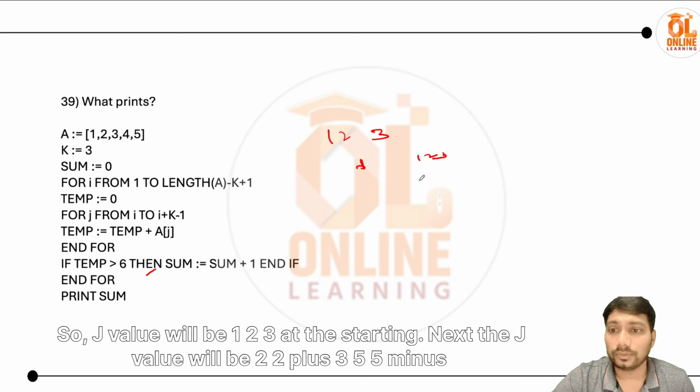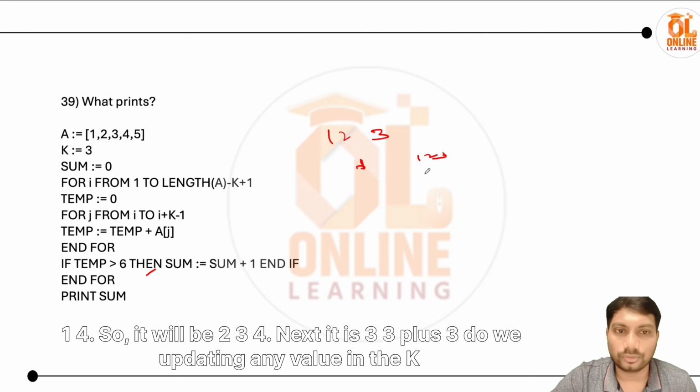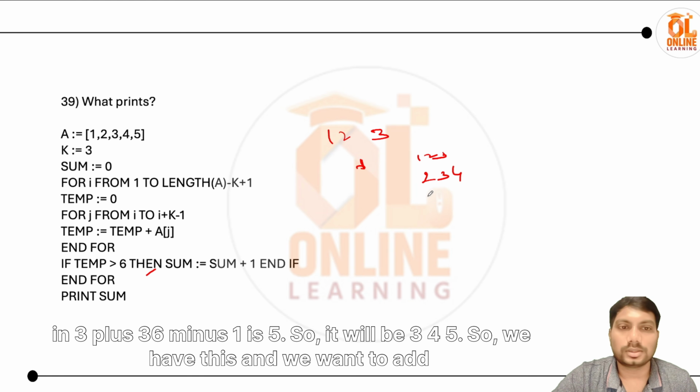Next the j value will be 2, 2 plus 3 is 5, 5 minus 1 is 4, so it will be 2 3 4. Next it is 3, 3 plus 3 is 6, 6 minus 1 is 5, so it will be 3 4 5.